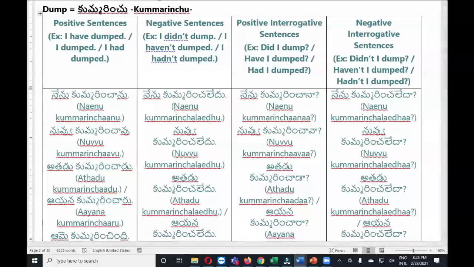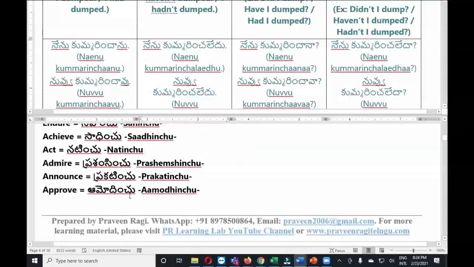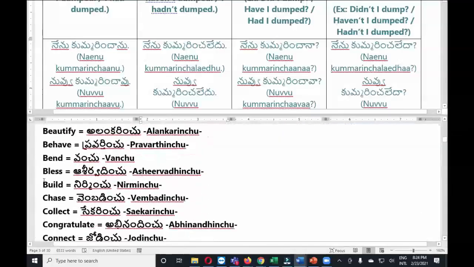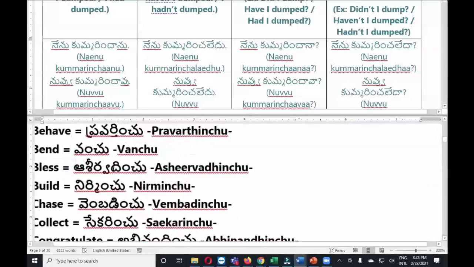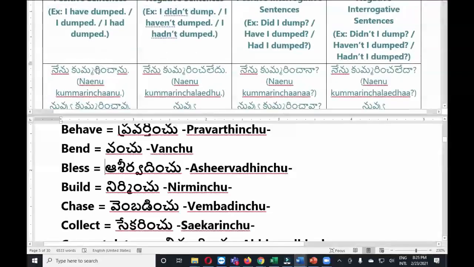Let me split this window. I divided the window in two parts, so we can see the verb and also the conjugation part. If you look here, bless means ashirvadinchu. When we conjugate this into past tense, it will be like this: nenu ashirvadinchanu, nenu ashirvadinchaledu, nenu ashirvadinchana, nenu ashirvadinchaleda. Very important is ashirvadinchana. The long vowel sound must be there.